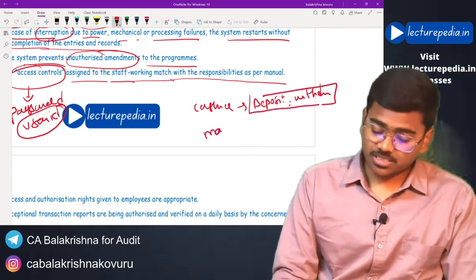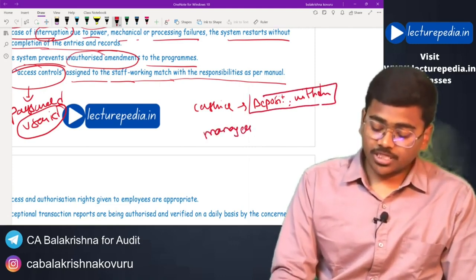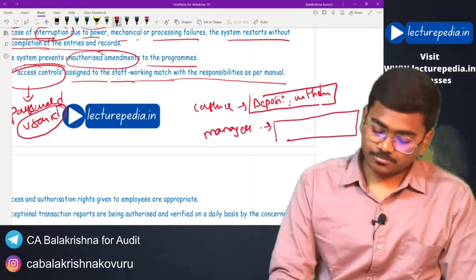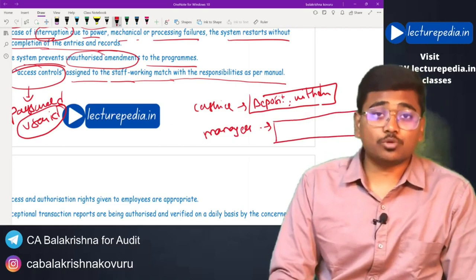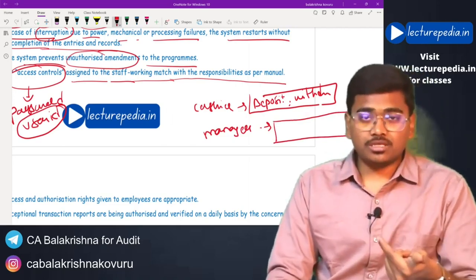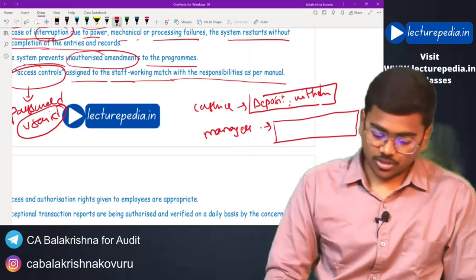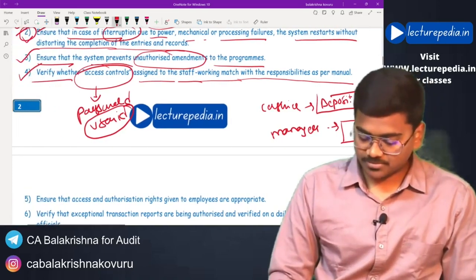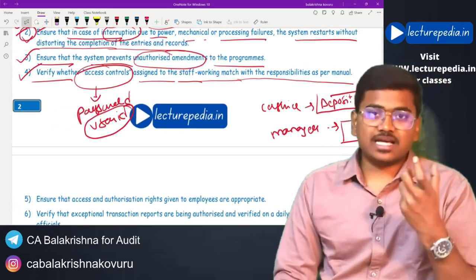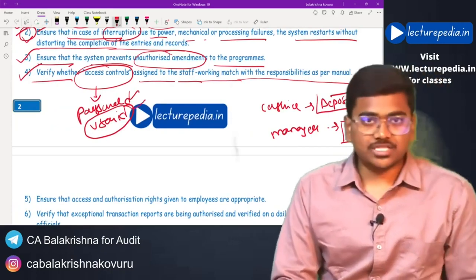Whereas for a manager, he needs more access when compared to a cashier. Bank manager, he needs more access. Like this, based on the role of the employee, access has to be given. We call them access controls. In order to maintain this, the best example of access control is user ID and passwords.